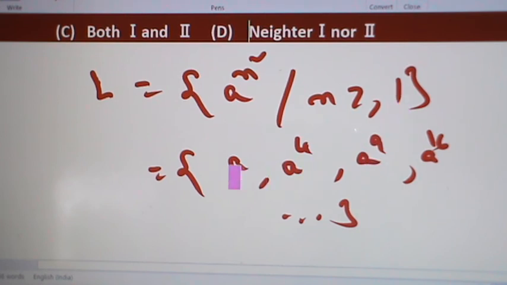So if we take infinite regular sets, then their union is not regular.